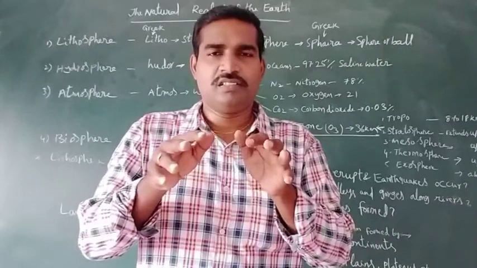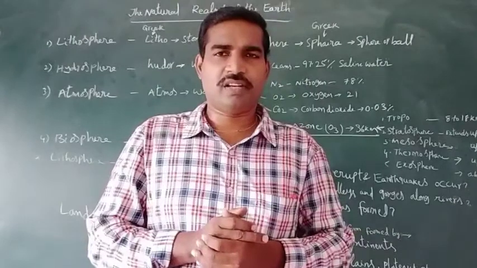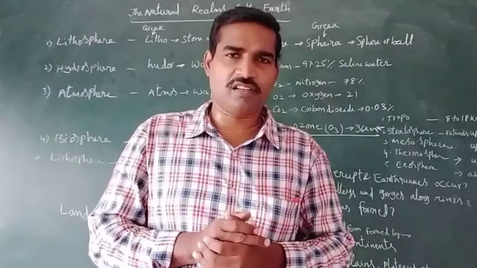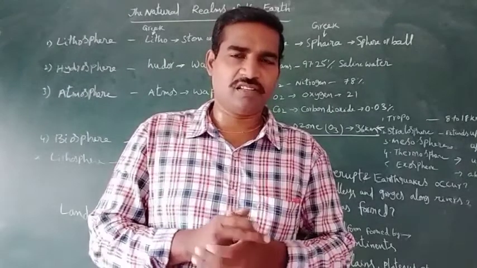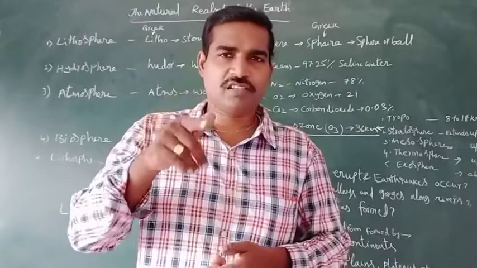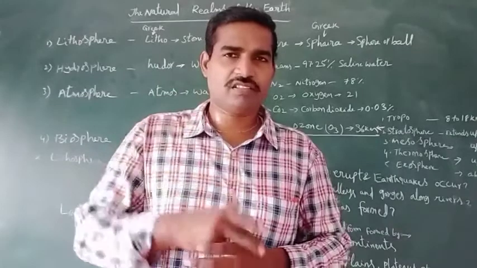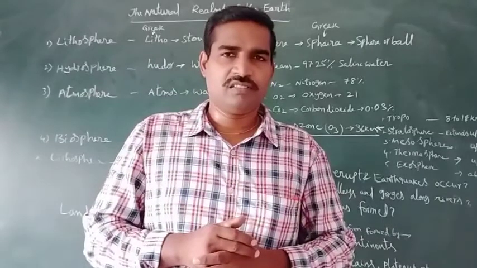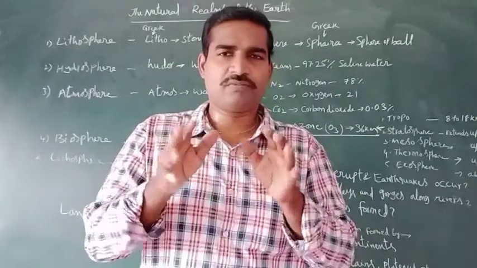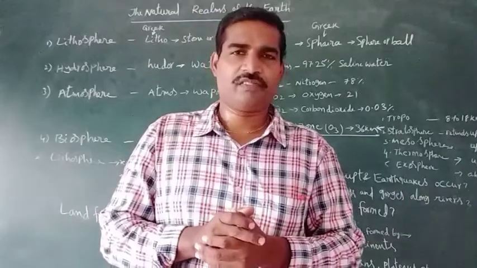In this lithosphere, mountains, plateaus, plains, and other geographical features are there. We can see them in this layer. Weather conditions, temperature, hotness and coldness, these different atmospheric features can also be seen in the lithosphere.